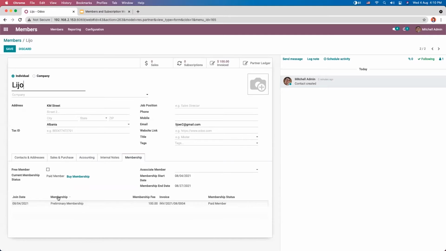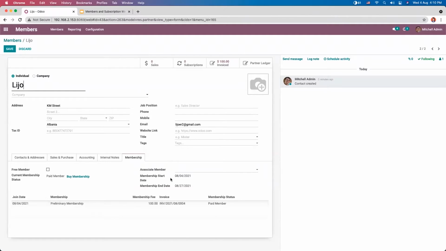And here we can see the membership product, the fee, and the status of the member. That is the membership status, that he's a paid member. And automatically the membership start date and end date are also added to this form. Now, here you can see a field called associate member.